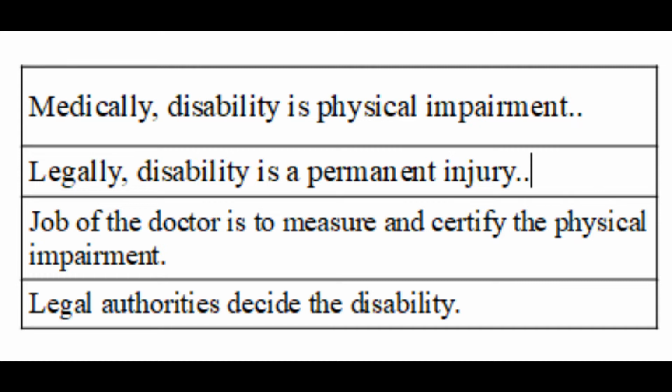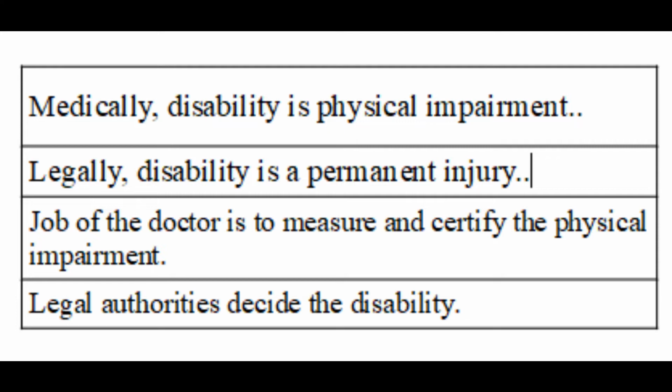The job of the doctor is to assess the injured person and quantify physical impairment. Doctor may decide that paraplegia or impairment is permanent and total. Whether the person should or should not be compensated is the decision of the judiciary or executive. So, medical and legal disability are slightly different. Doctor gives the permanent physical impairment in percentages. Legal authorities decide the disability or compensation on the basis of this PPI. However, in this Gazette, the terms disability and PPI are used quite synonymously.